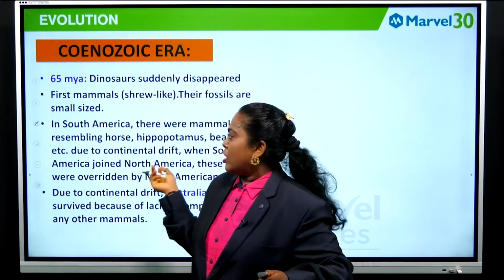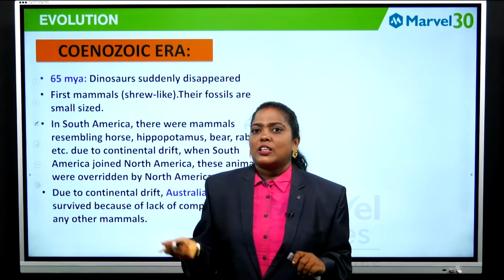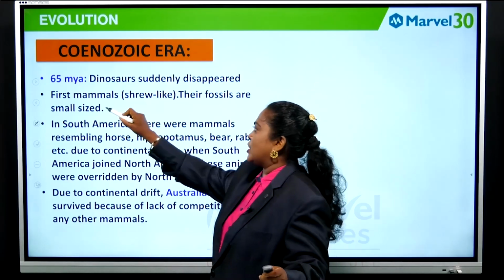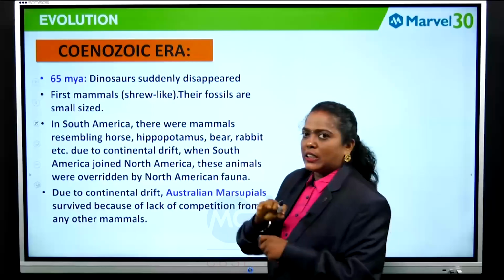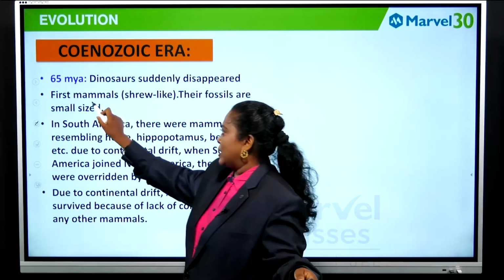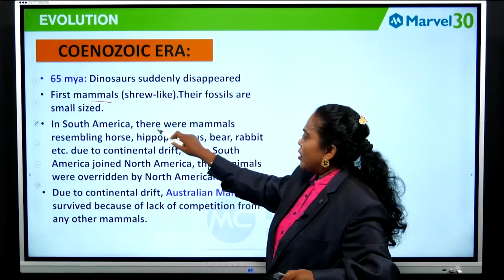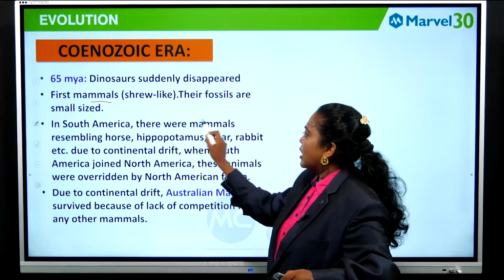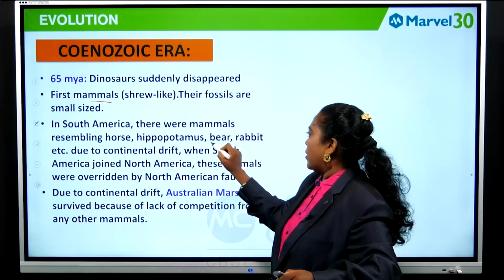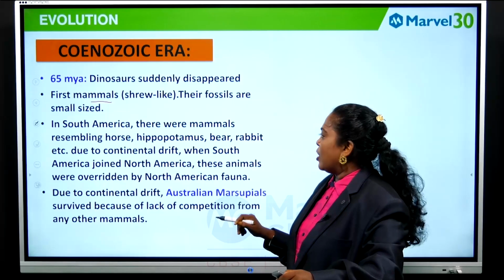We have learnt about Proterozoic, Paleozoic, Mesozoic, and then the Cenozoic era. 65 million years ago, the dinosaurs disappeared suddenly. The first mammals, the shrew-like mammals, arrived. Then in South America, mammals resembling horse, hippopotamus, bear, rabbit, etc. evolved.